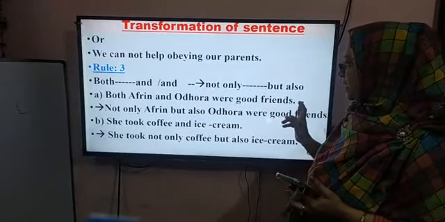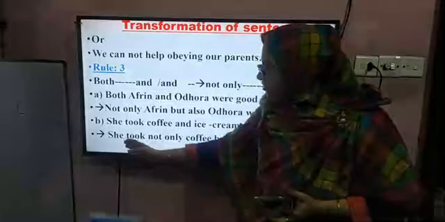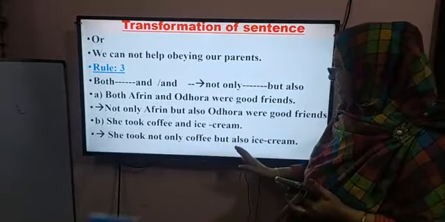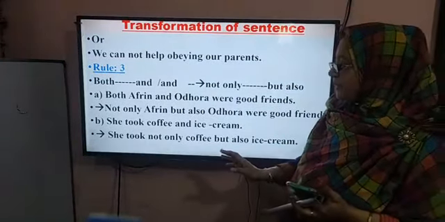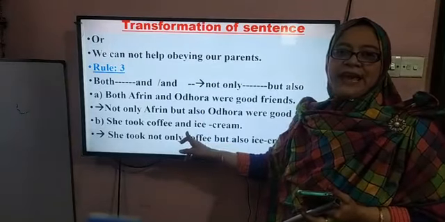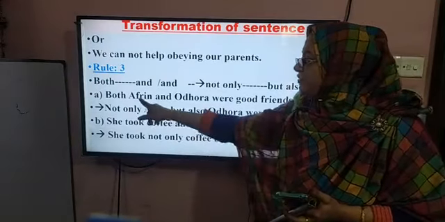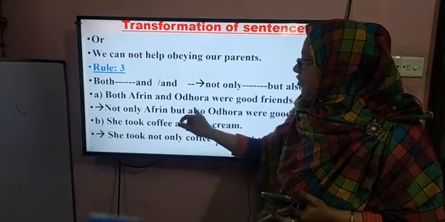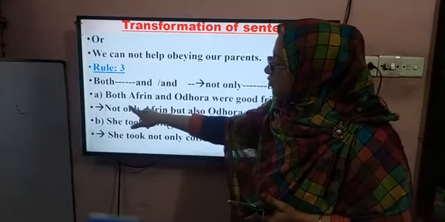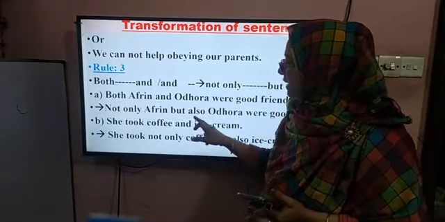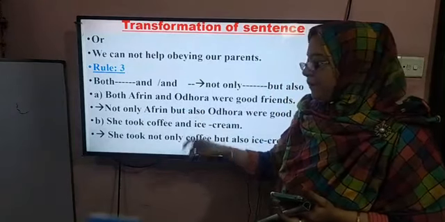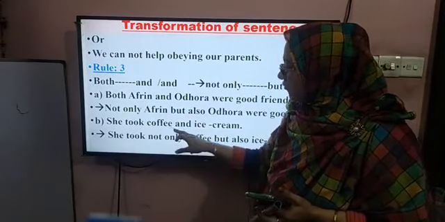That is one. Look at another one. She took not only coffee but also ice cream. The answer will be: she took coffee and ice cream. এখানে দেখো দুটো সাবজেক্ট ছিল, Afrin ছিল, Adhura ছিল। So I use not only before Afrin and but also before Adhura. Here you find she took coffee and ice cream.